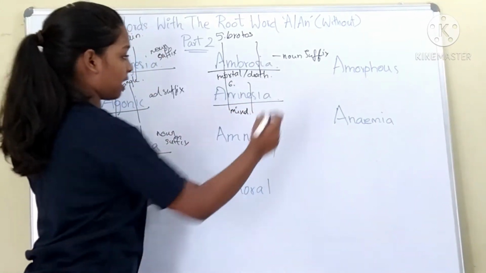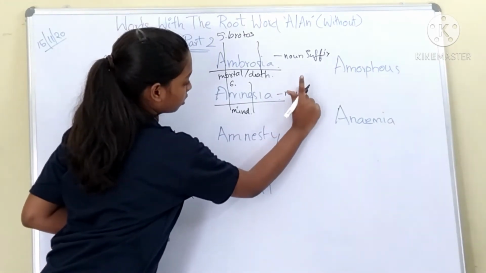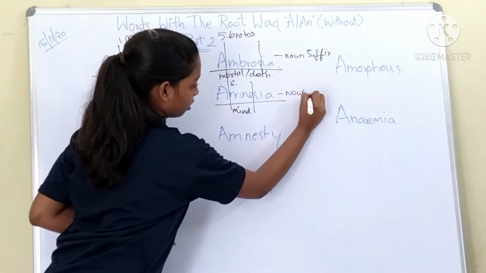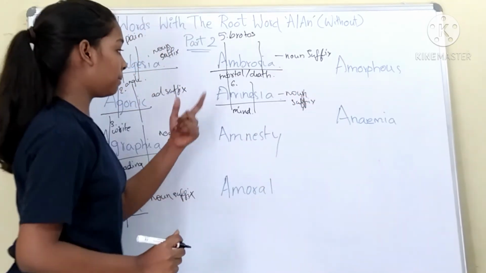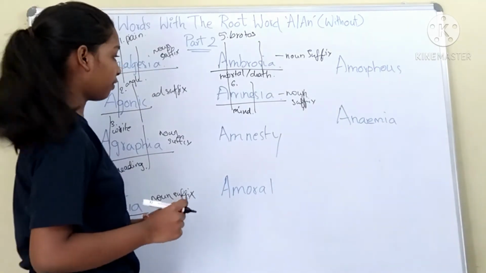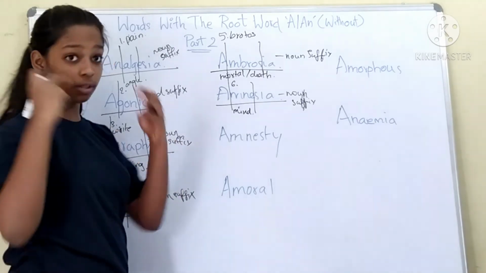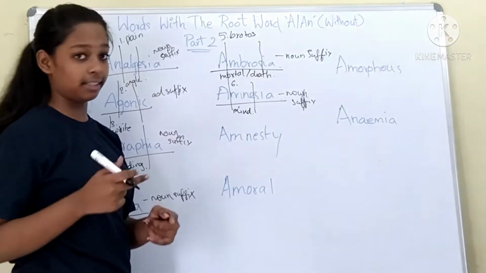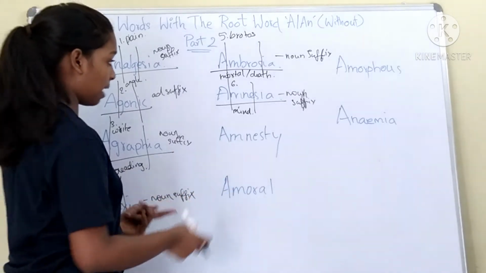And ia is again the noun suffix. So amnesia is the loss of memory. The one who loses his memory has the disease amnesia. So the loss of memory is known as amnesia.